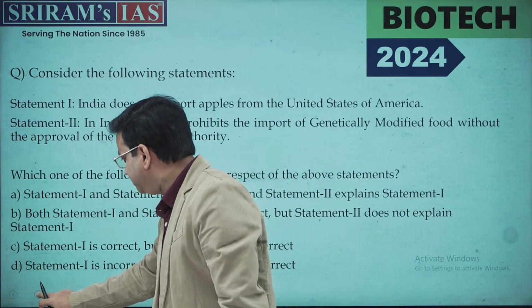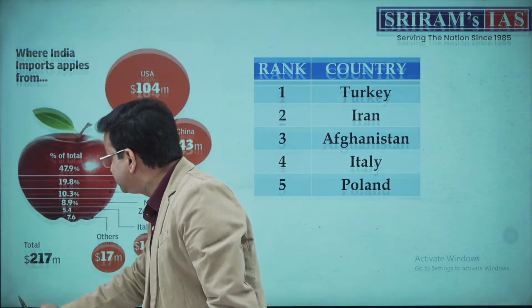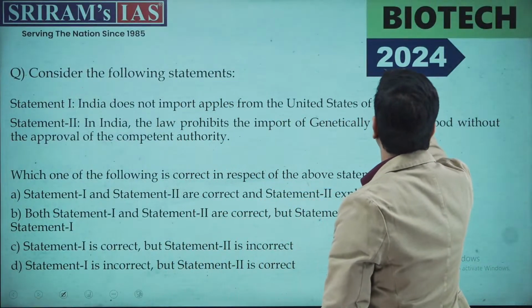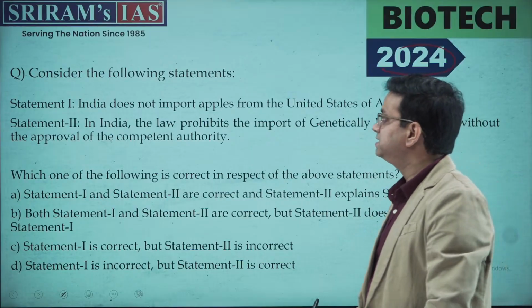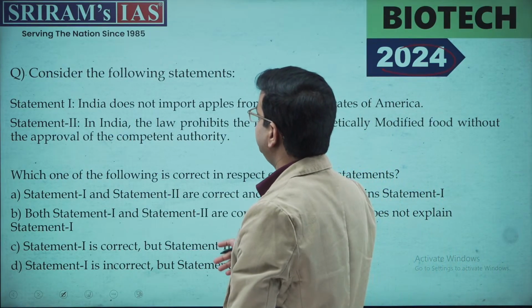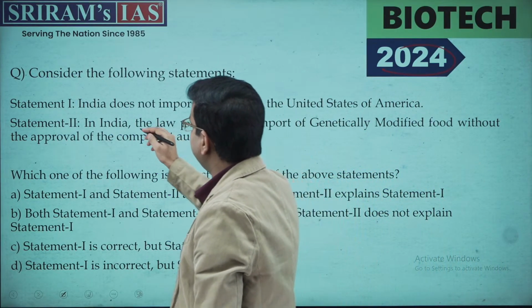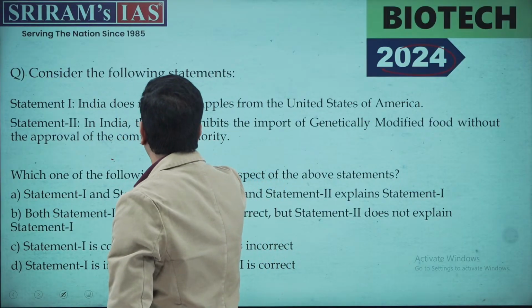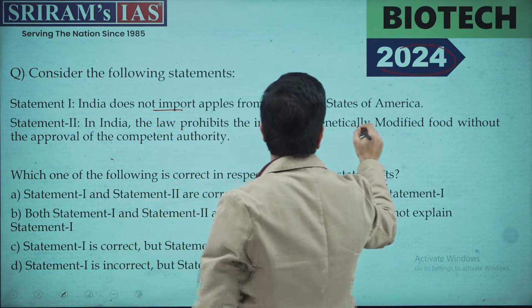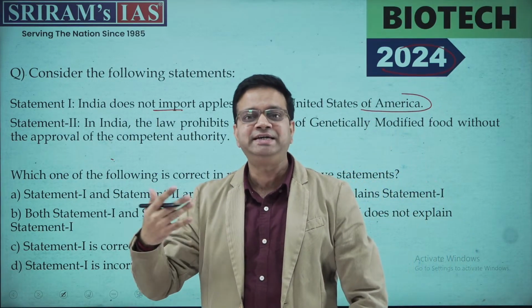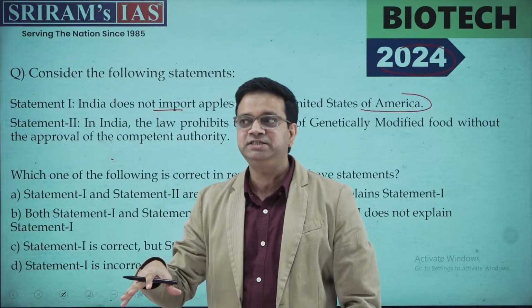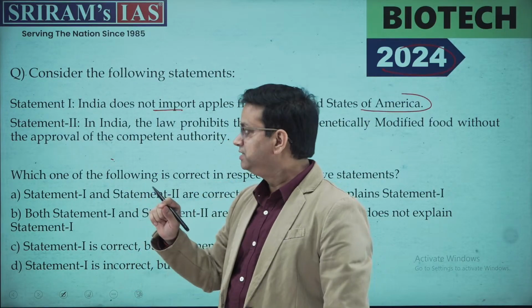Now moving ahead with the other questions. The second question was again asked in 2024. You can see this number of questions has been asked and these are very easy questions. There are two statements given. The first asks that India does not import apples from the United States of America. See, these questions are not explicitly in the domain of biotechnology, but rather were asked in that context.